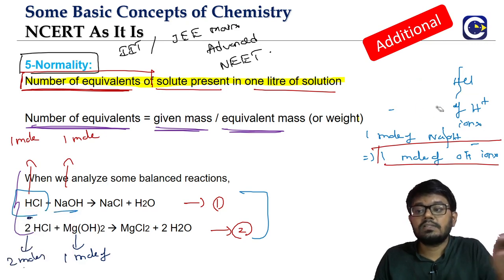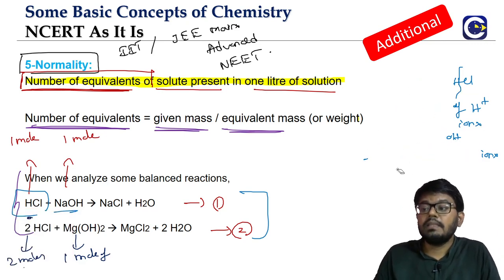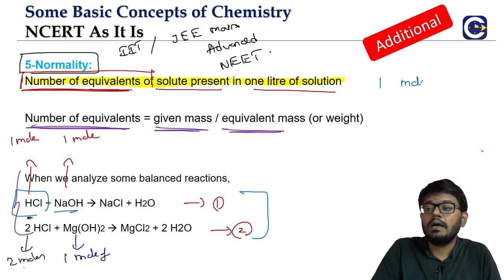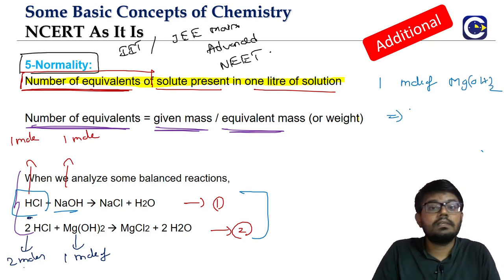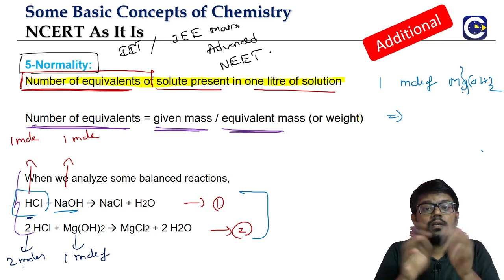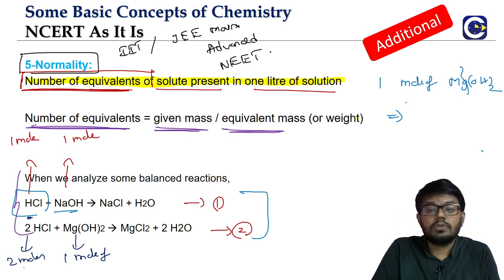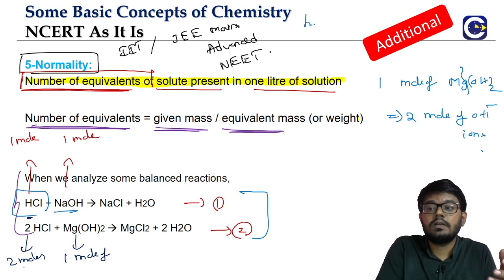If you see the case of the HCl and magnesium hydroxide reaction, look at this. If we take 1 mole of magnesium hydroxide, if it is dissociating, 1 magnesium hydroxide entity will give us what? 2 hydroxyl ions. So if you take 1 mole, it will give us 2 moles of hydroxyl ions. OH minus ions can be called what? Hydroxyl ions.